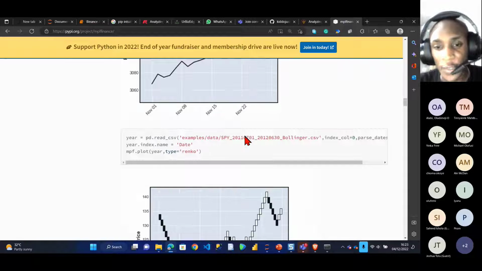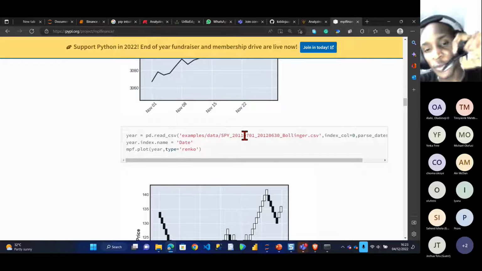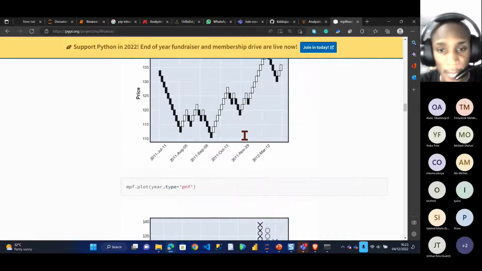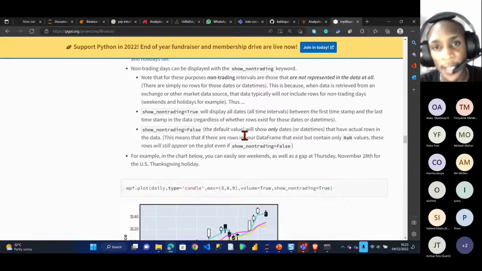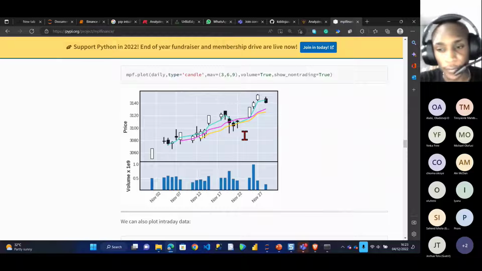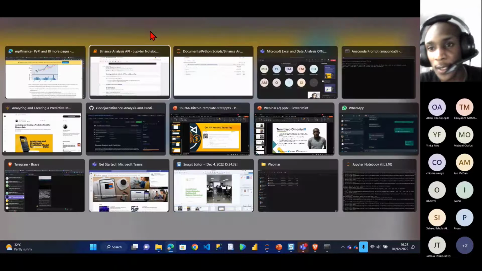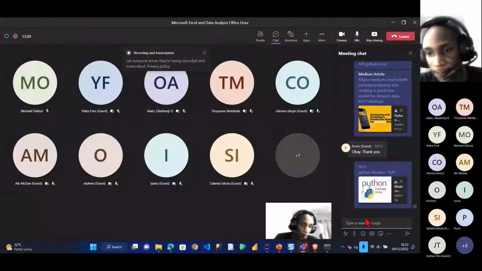These are line charts. So it gives you better financial description than the normal pandas, Matplotlib, or Seaborn, because this library is specifically for financial analysis. You can see the different libraries you can use over here, and you can see so many. So I'll just copy this link, and if you want to read more about it, I'll paste it here.